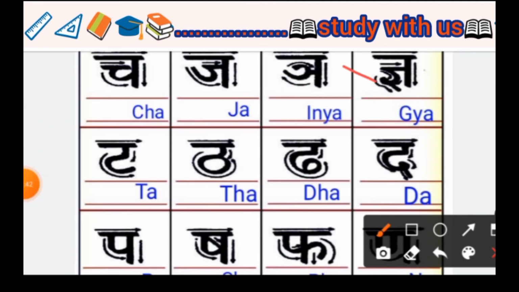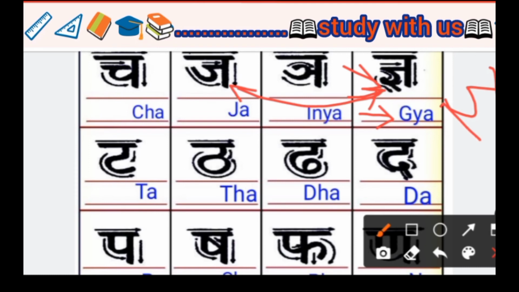Next we see Gya. In English we write it G Y A, Gya. Gya is the same as Ja. We write Ja this way, right? So we only draw one line, and it makes Gya. The Shiro Rekha is common, so Ja is nearly similar. So Gya we write as G Y A, Gya.